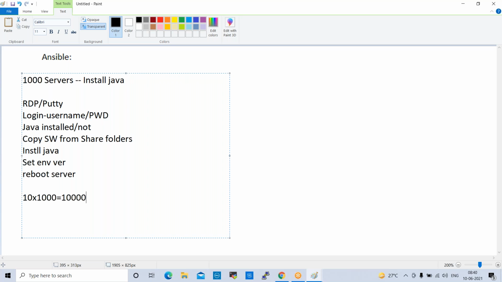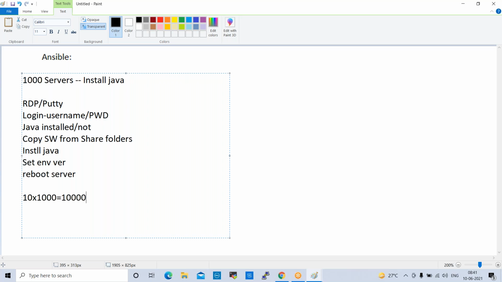Okay. So if you perform this manual way, it will take a lot of time. Normally every day we get so many requests. In our project, everyone will get a minimum of 30 requests per day. If you are doing it the manual way, it will take a lot of time.